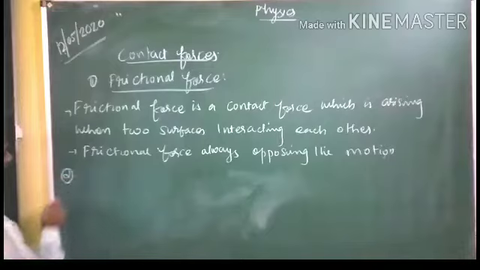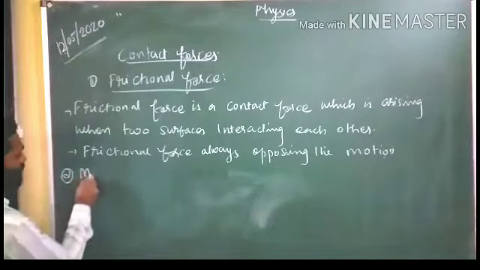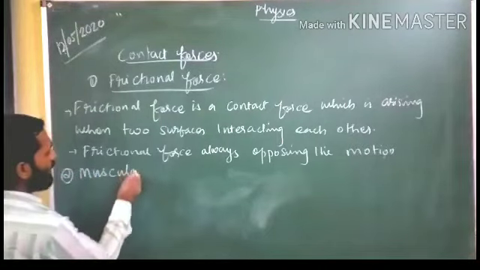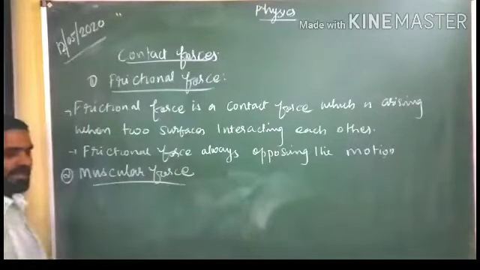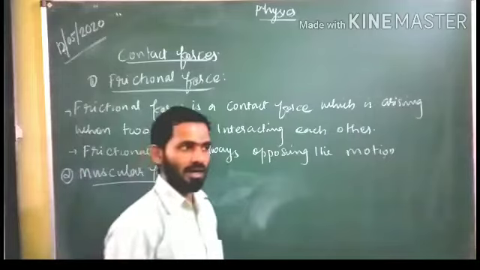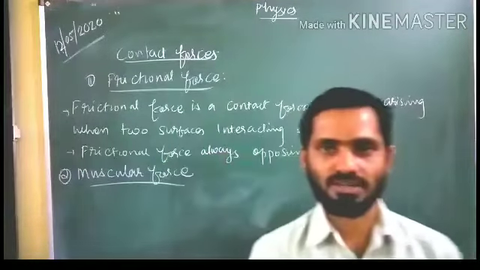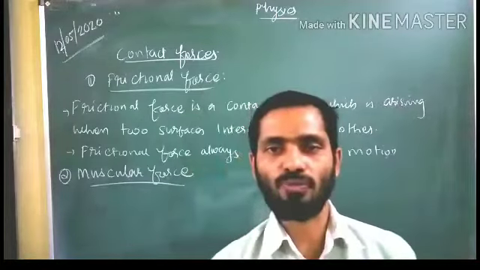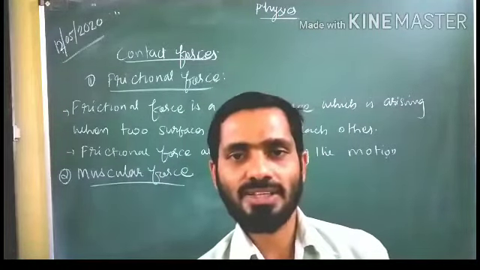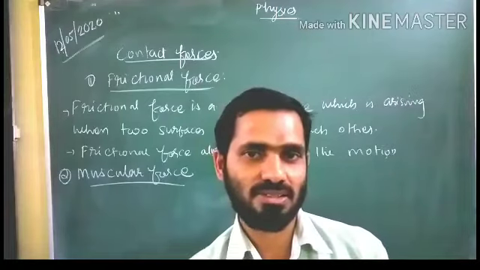Second one, the muscular force. As its name indicates, this comes from the action of the muscles. When I am lifting the book, this force is coming from my muscles.